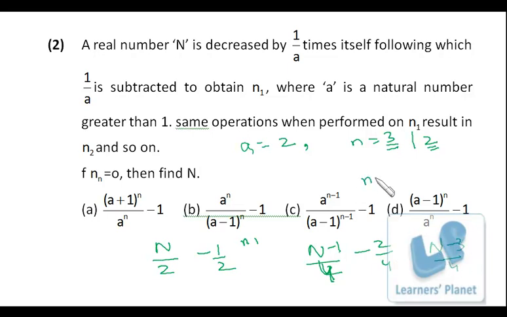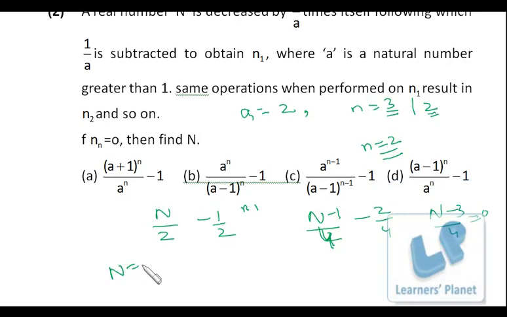Okay, now suppose n is equal to 2. I have performed this operation 2 times, so I'm getting n minus 3 by 4, right? Now if this n2 is 0, that means after the second operation, when n is equal to 2, the value of this is 0. So if I put this as 0, I get the value of capital N as 3. Right? Now what you can do, in options you just put the value of a as 2, n as 2, and see where you are getting the value or the option as 3.